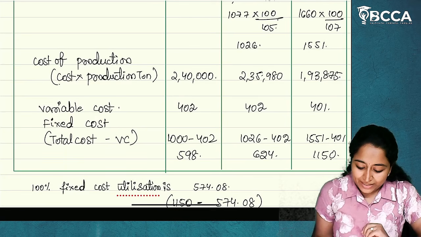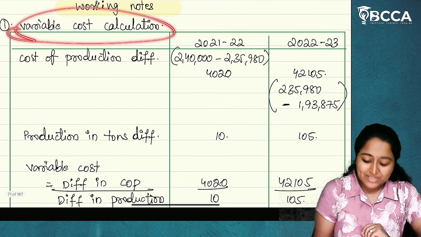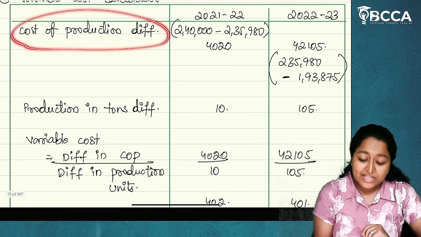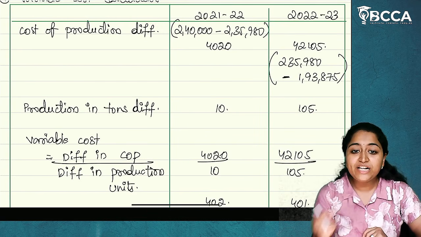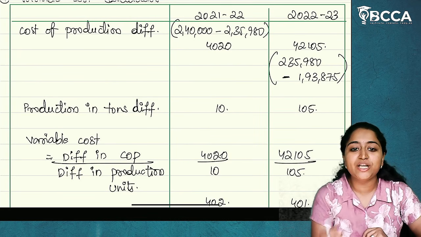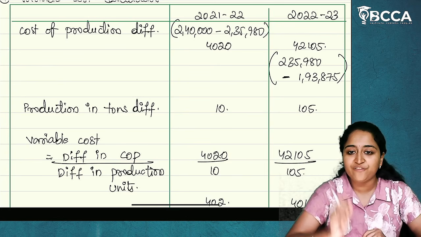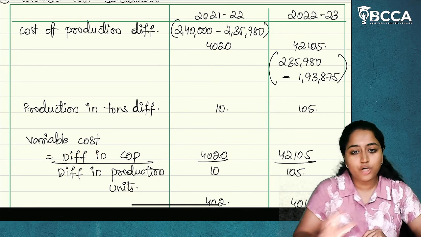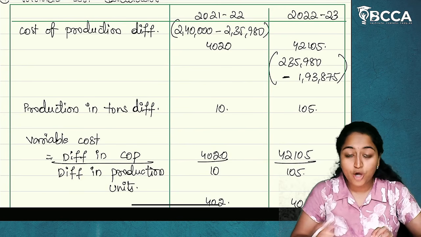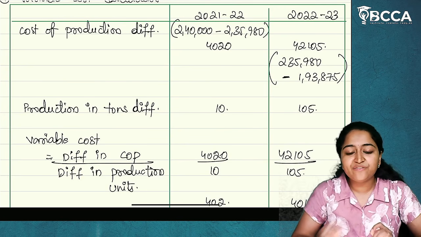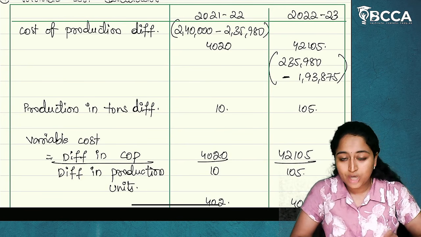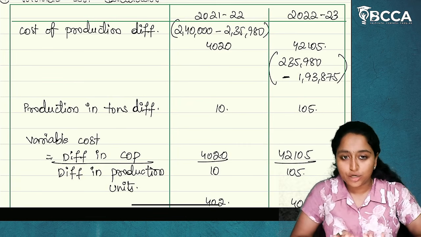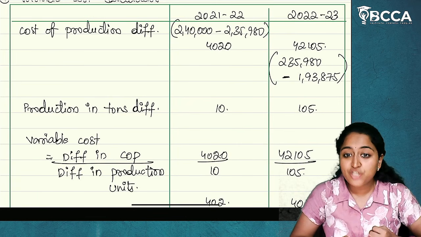Now, how is that going to be calculated? Variable cost calculation: difference in cost of production divided by difference in production in tons, which means difference in cost divided by difference in units. If we do that, we will get the variable cost. I hope this formula is clear to you. As they haven't specified how to calculate variable cost, we are taking the change formula: change in cost divided by change in units.